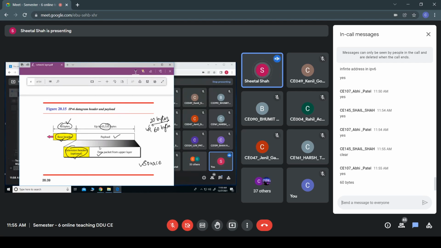Since the source itself would fragment the data and then transfer it to the routers, the router would not be able to fragment it. So that fragmentation part of IPv4 is not included in the base header of IPv6. Are you getting my point? You know what is fragmentation?